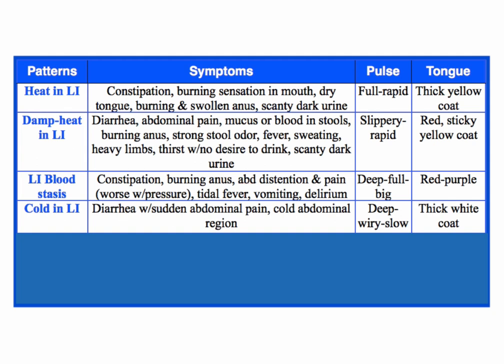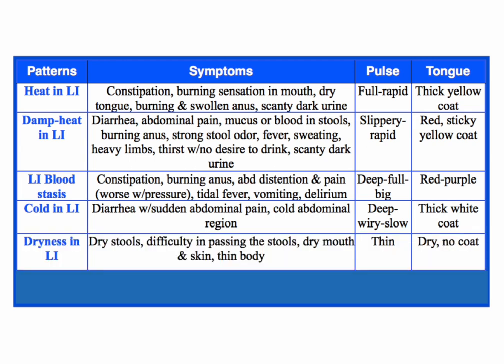Cold in the large intestine usually connotes diarrhea with sudden abdominal pain. This is, again, acute. Like cold in the stomach we talked about before, cold in the large intestine is diarrhea with sudden abdominal pain, so this is more of an acute problem. It's a cold feeling in the abdominal region. The person puts a warm or heating pad on it and it feels a bit better. There is urgency in the diarrhea, and it's sudden and crampy. The pulse is going to be wiry and slow because it's tight, and maybe deep if there's a lot. Again, this is acute most of the time. And the person will have a thick white coat specifically at the root or the back of the tongue.